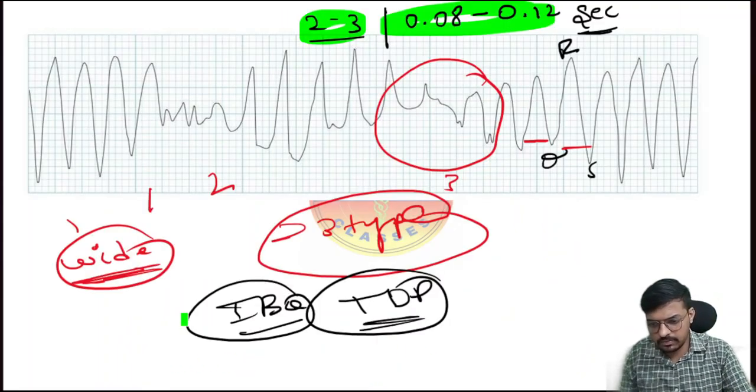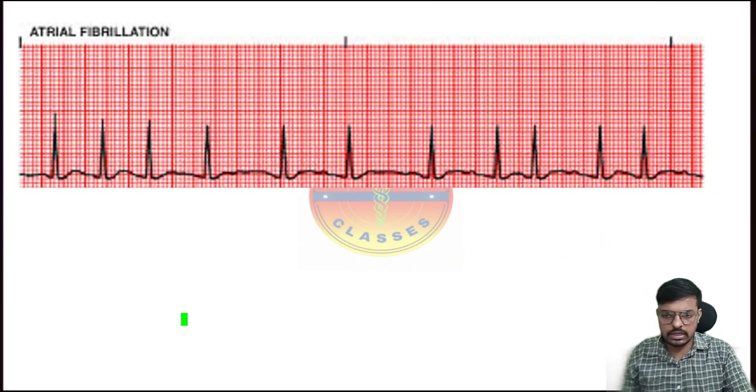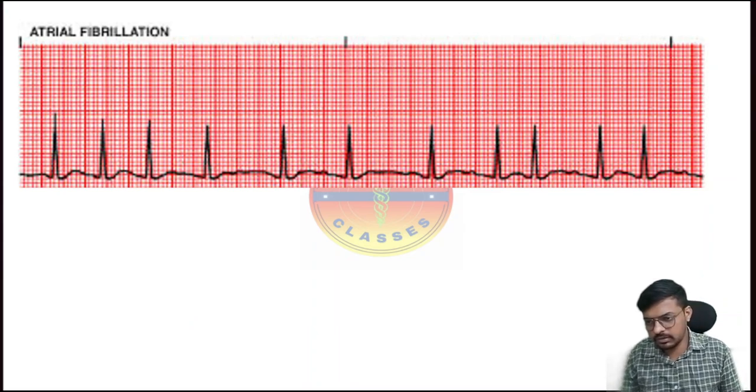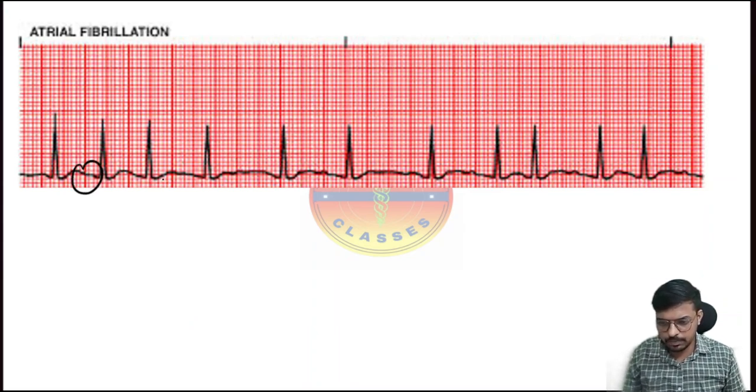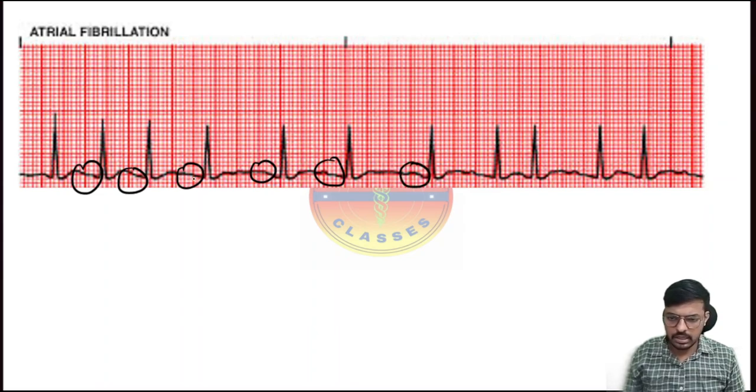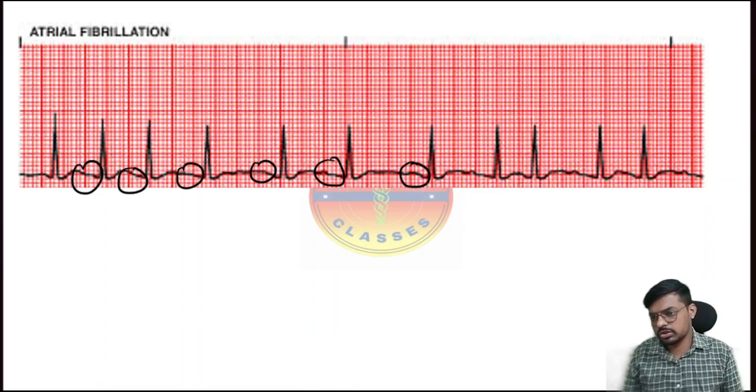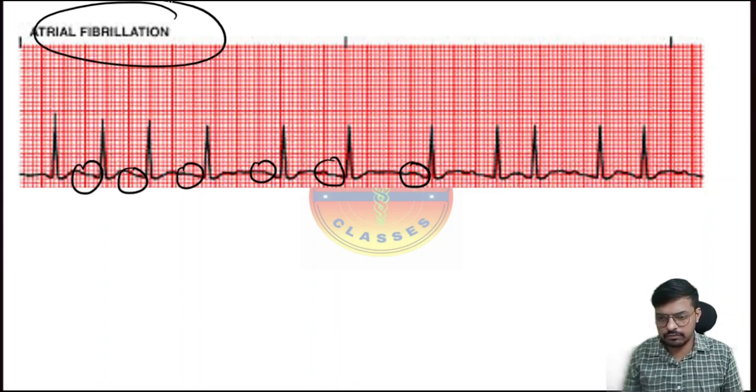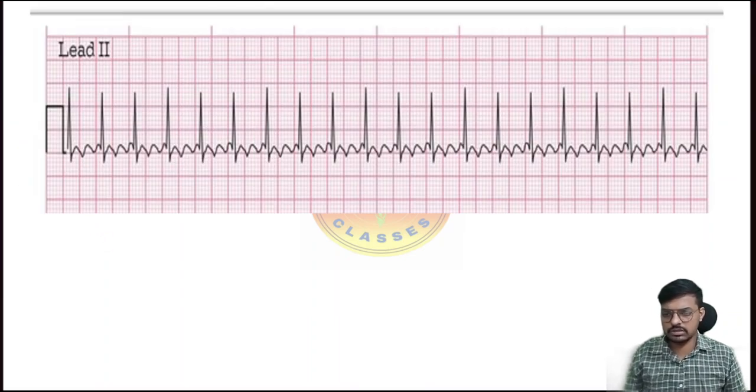Then comes our very important next question, that is atrial fibrillation. In atrial fibrillation, there is no P wave. We are unable to identify the P wave. Can anyone see the P wave here, anywhere in the graph? No. So we call this atrial fibrillation. It's very important. Then comes the next image.